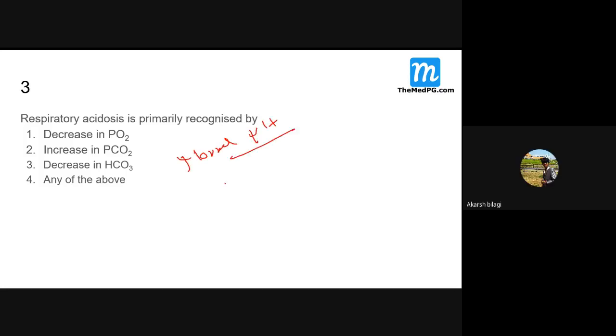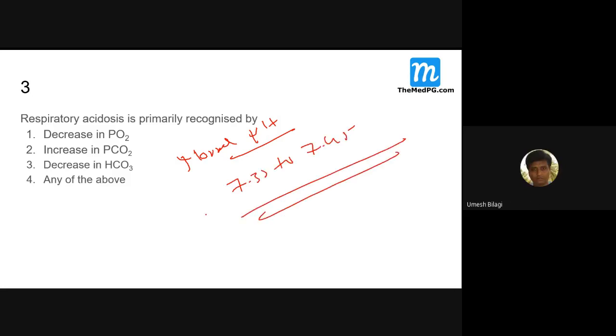Normal pH is 7.35 to 7.45. If it is less than this, it is acidosis. More than this, it is alkalosis. Okay, you got this? Yes, sir.